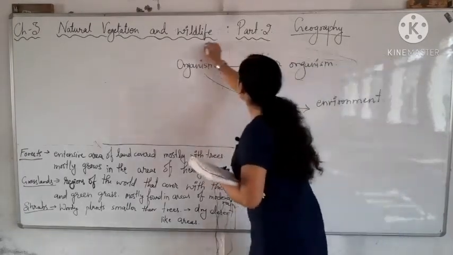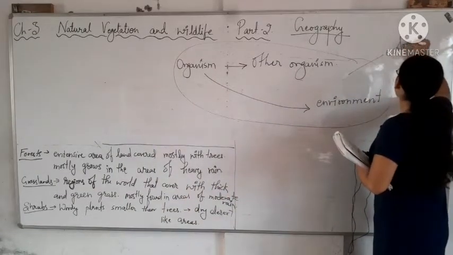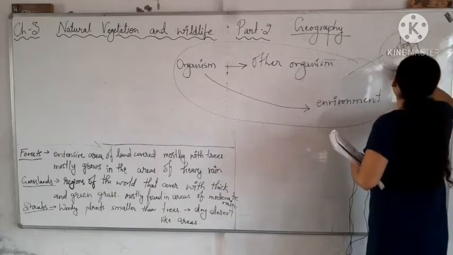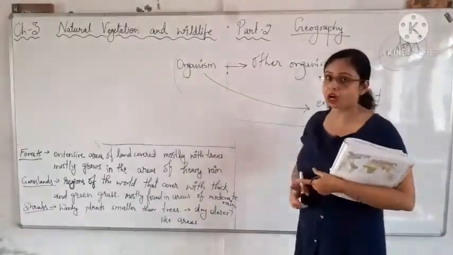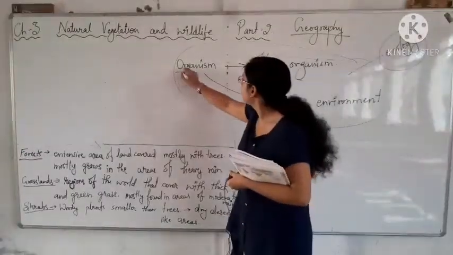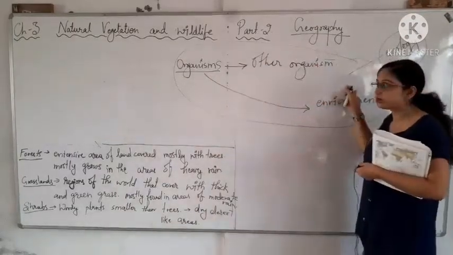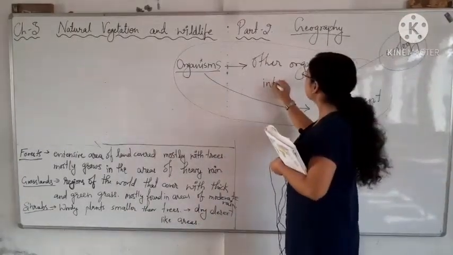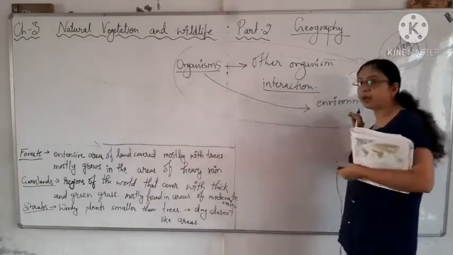Okay, so this is called ecology. Ecology is actually the part of biology. So in this we read about the organisms, their interaction with other organisms and their interaction with the environment.